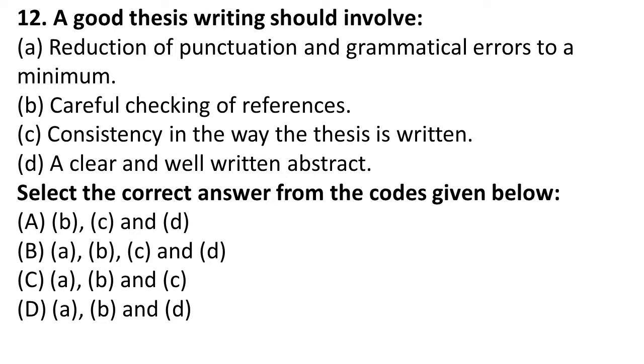And C, consistency in the way the thesis is written. Yes, it should have some consistency related to your work. It should not be random, there should be some consistency. Yes, this is also there. And D, a clear and well written abstract. Yes, it is very important to have a clear and well written abstract. So I think all four points are needed for a good written thesis. So the correct answer will be A, B, C, D. Moving on to the next question.